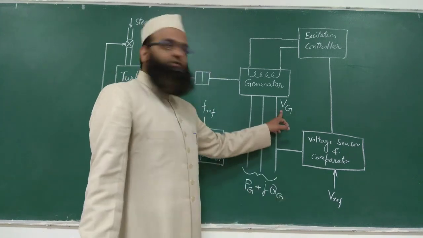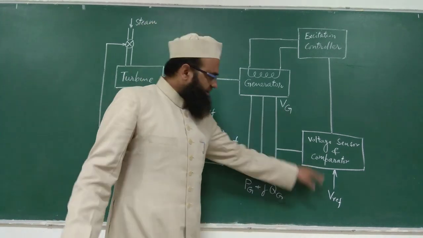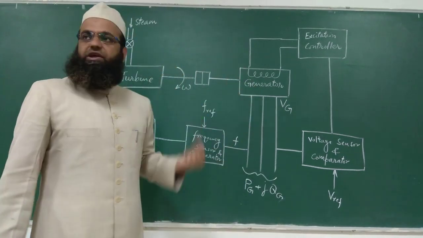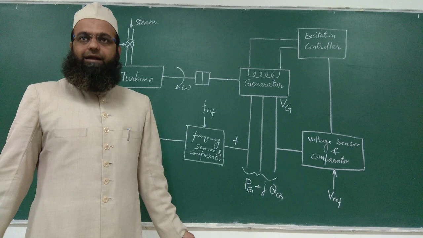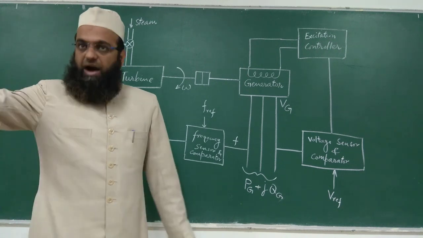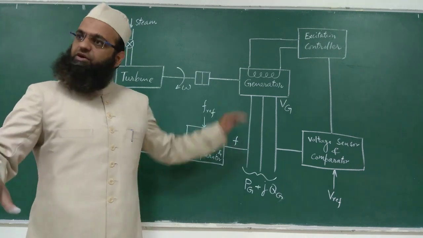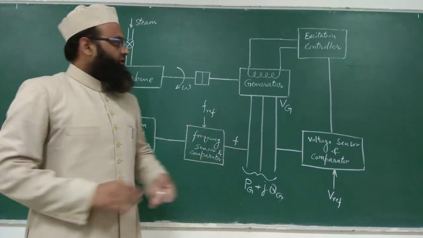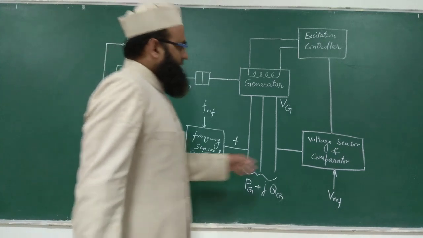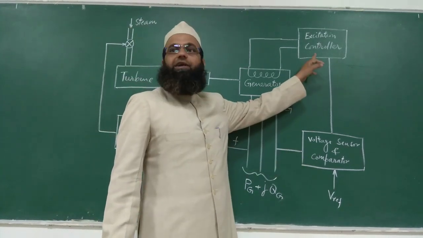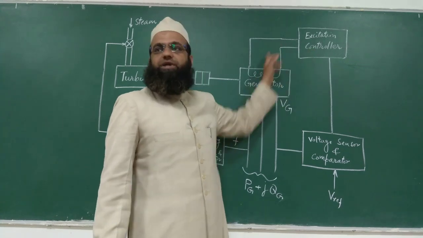If this generated voltage comes out to be lesser than the reference, it means the reactive power generation by this unit is lesser than desired. Desired means the demand QD. Ideally, we have to match QG with QD, right? So it will give the error signal to this controller. This controller is for excitation of the generator.